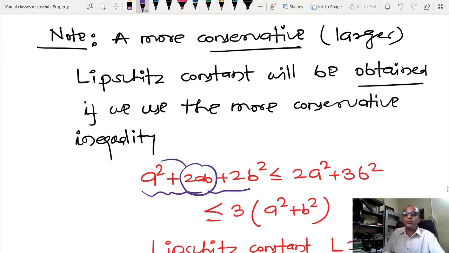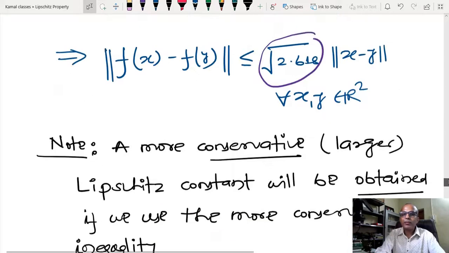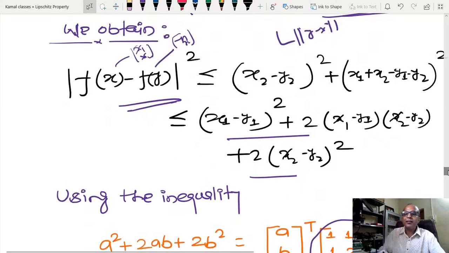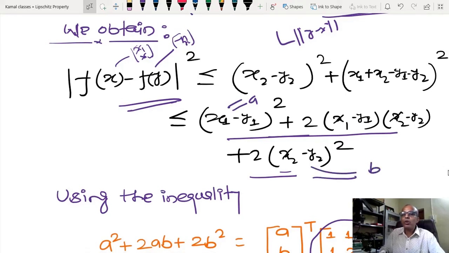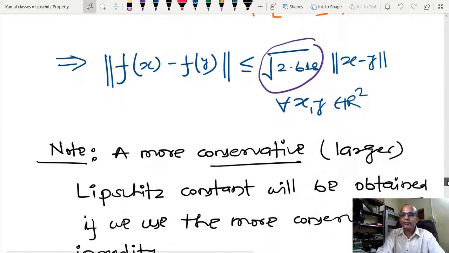So I add 1 a squared here and 1 b squared here, and I have 3a squared and b squared. If you see from this particular expression, a and b are nothing but x1 minus y1 squared; this I have defined as a and this as b. So automatically I now have the Lipschitz constant L equal to root 3.